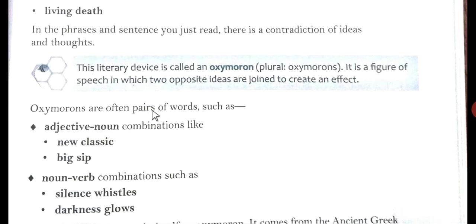So oxymorons are often pairs of words such as adjective noun combinations like new classic, big sip. Here you can see new classic and big sip. New will be the adjective and big will be the adjective, and the combination of noun has been given. Here are noun verb combinations such as silence whistles, darkness glows. So moving to another point, let's see.